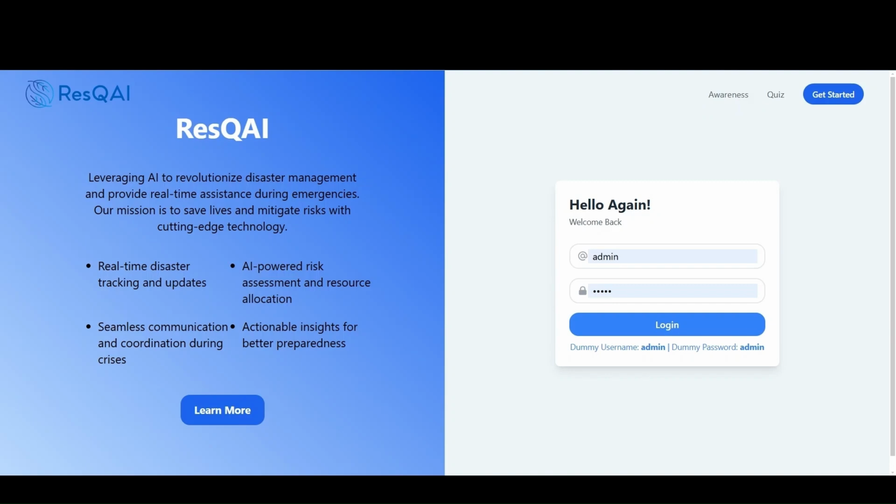This is our login page. This is a starting point where users can log in. To streamline collaboration during emergencies, roles are distributed among nation, state, and district organizations. Additionally, NGOs and citizens are included to participate as volunteers, fostering a comprehensive and inclusive approach to disaster management. Now we will be logging in.